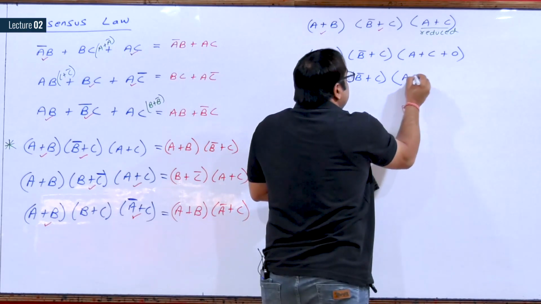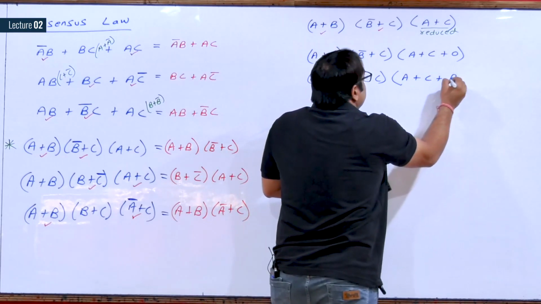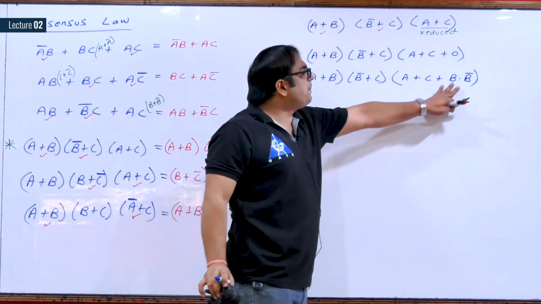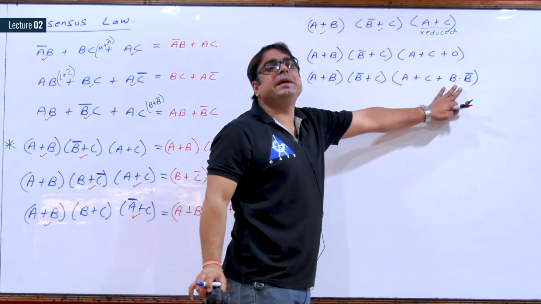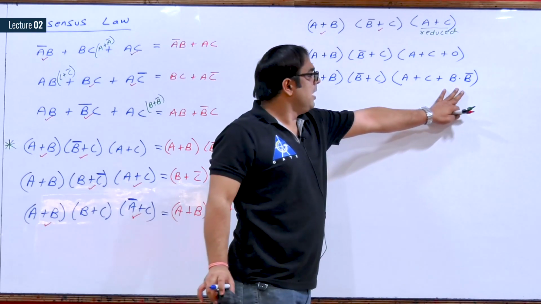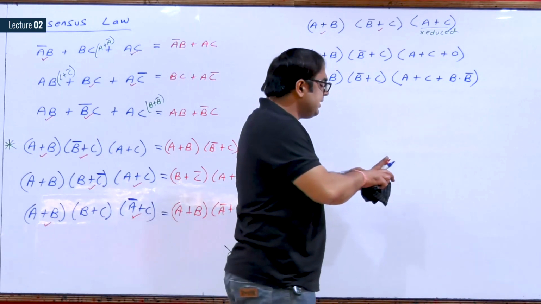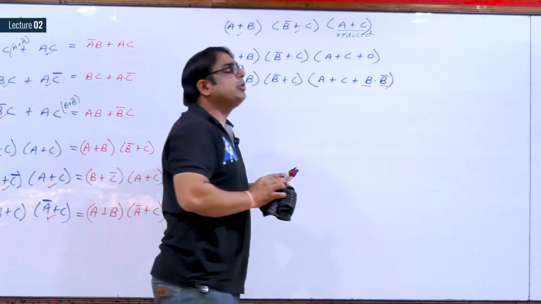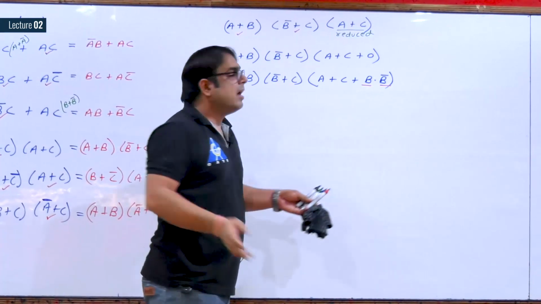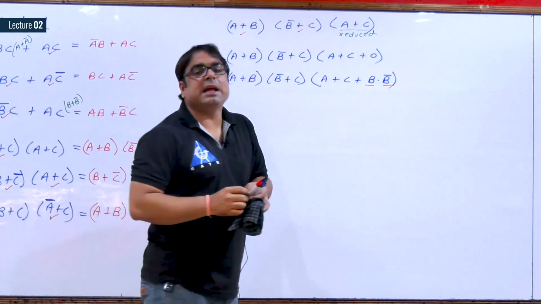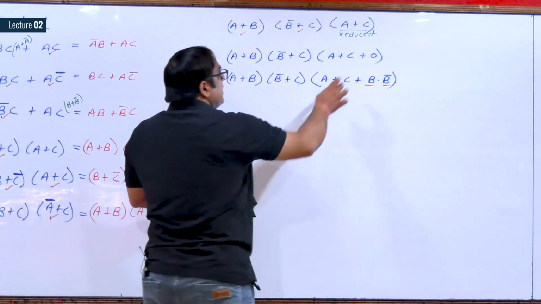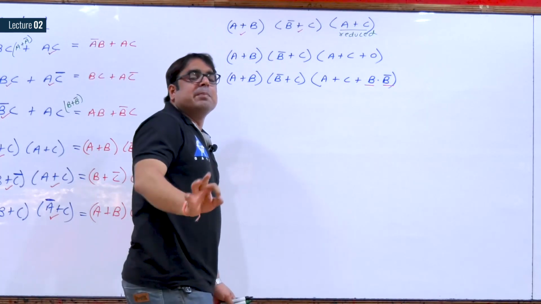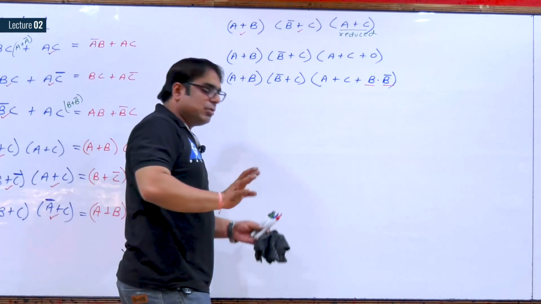So this will be A plus C plus B dot B complement. Now I will use distributive law in this one, and I will distribute this B and B complement. See, simply I have replaced 0 with B dot B complement because B dot B complement is equal to 0.